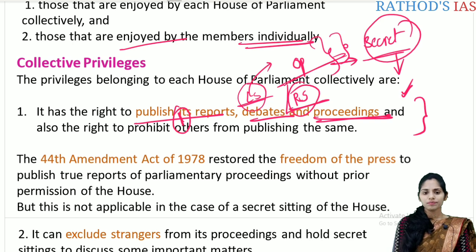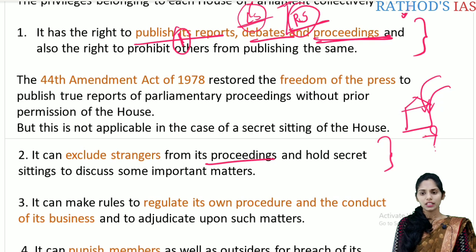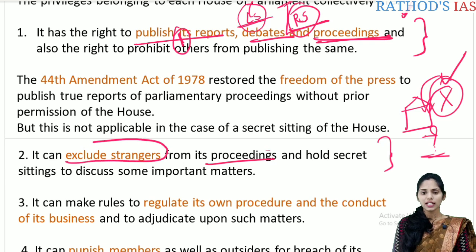The next one is, it can also exclude strangers from the proceedings and hold secret sittings to discuss important matters. So what is this? If any sitting is happening in the House, a number of visitors are also allowed, and also journalists or media people will be allowed. But if there are any secret sittings happening, these people will be excluded. So the next one is, it can exclude strangers whenever there are some important discussions happening in the House.